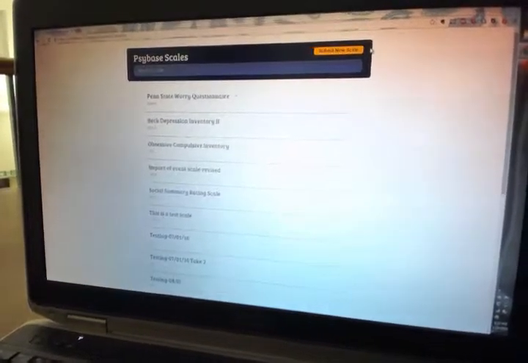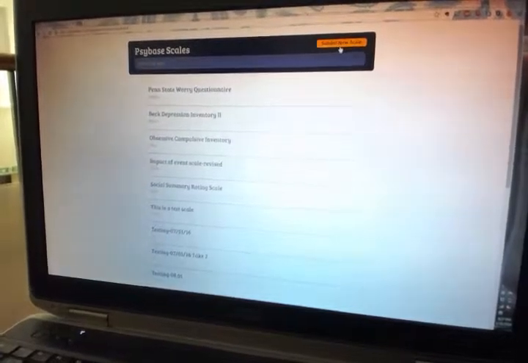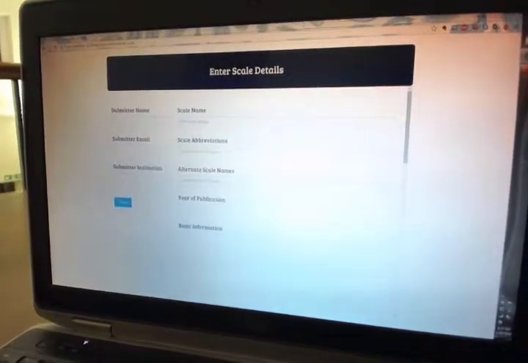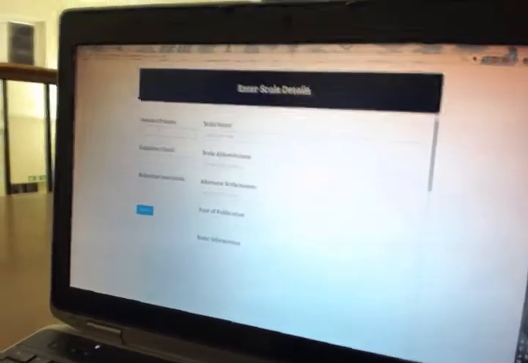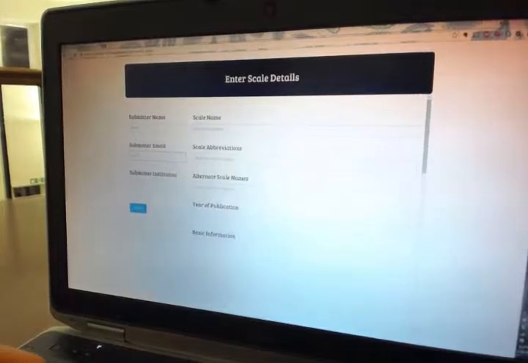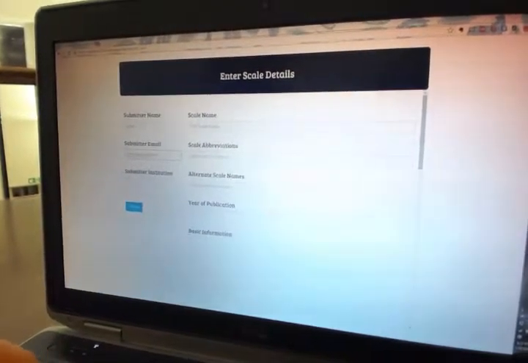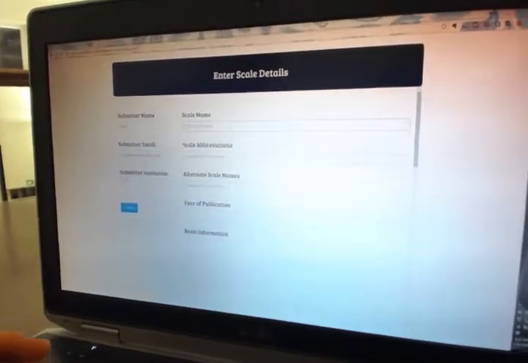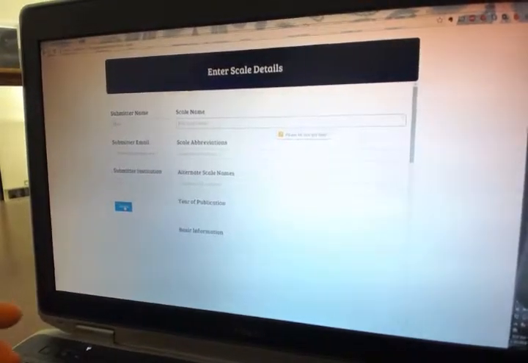And at the same time, we can also submit new scales. So there's a button here, Submit New Scale. So this takes us to a different page, and you can enter your submitter information. So my submitter name is Dave. I'm going to put PsyBase at gmail.com and UCL. So then we have to fill in information. If we don't fill in everything, it won't let us submit.